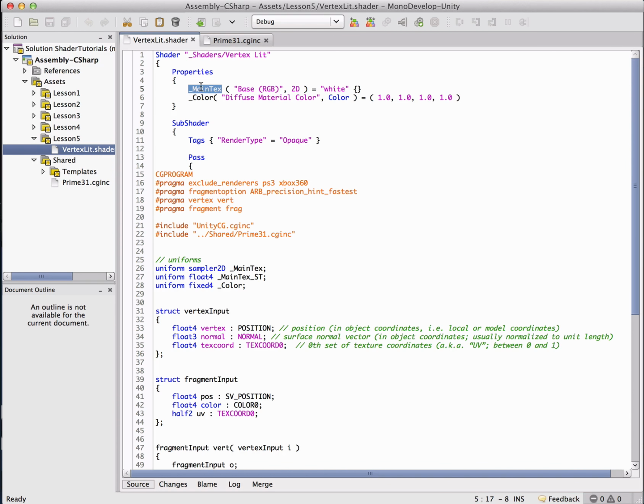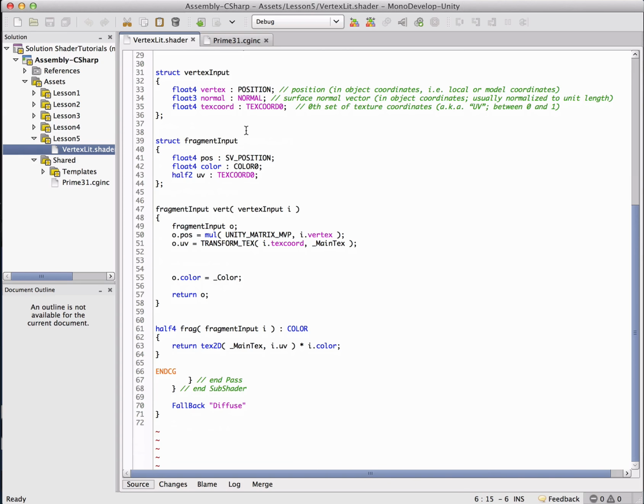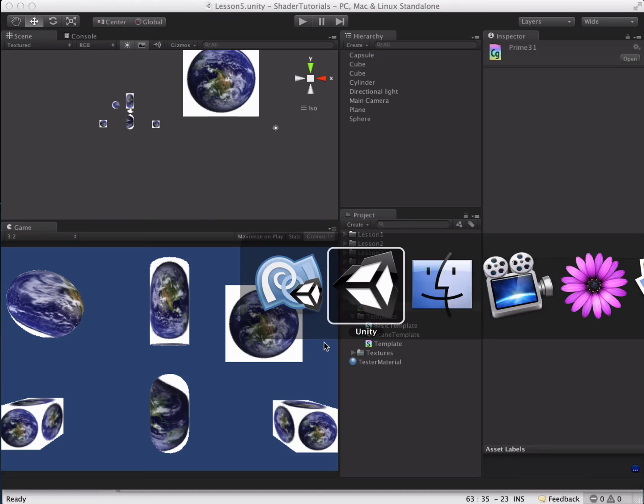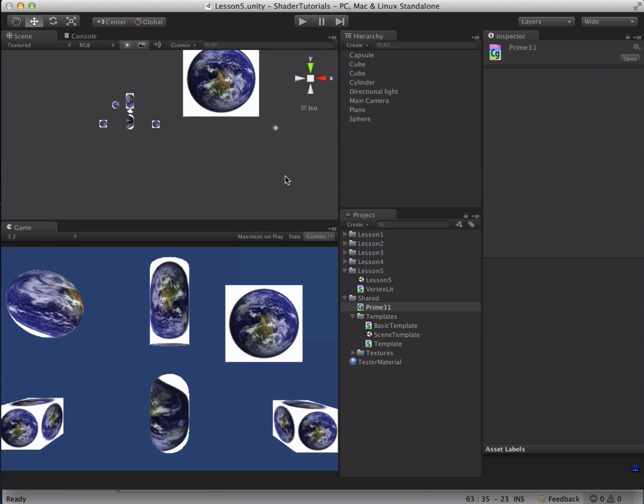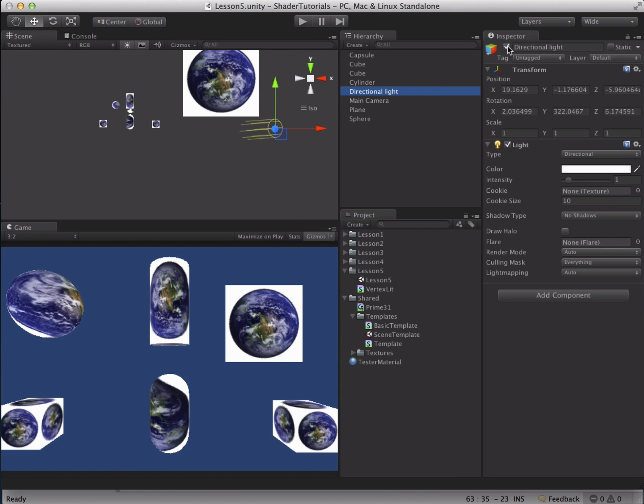We have main text and color, and all we're doing here is grabbing the vertex position, grabbing the UV, sticking the color in here, and then in our fragment shader, we're just grabbing the pixel out of the image and multiplying it by the color. So it's nothing we haven't seen before. And if we look back over here, we can see there's nothing special going on. Our scene has one extra thing in here. We do have a directional light, and you can see if I disable this, it has no effect. That is, of course, because we have not implemented any lighting in our shader yet.